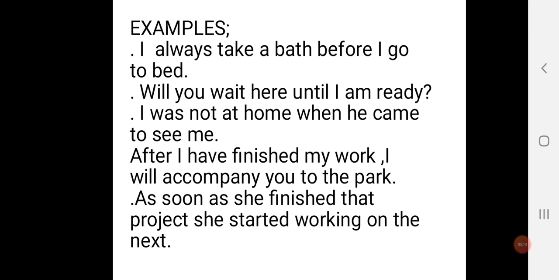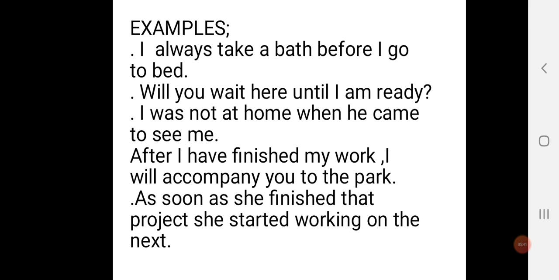So now, the first three examples that I've read, who can tell me the time adverb there? The first example: the time adverb is before. Who else? Correct. Second one, until. Yes, you're correct. Thumbs up. And the third one is when. Give it to yourself. You are all wonderful.